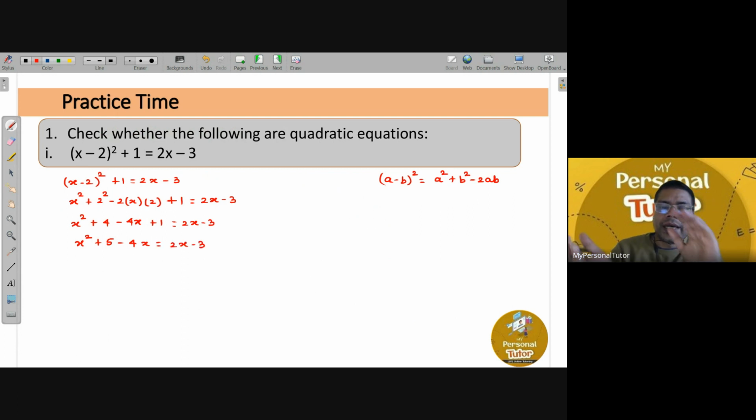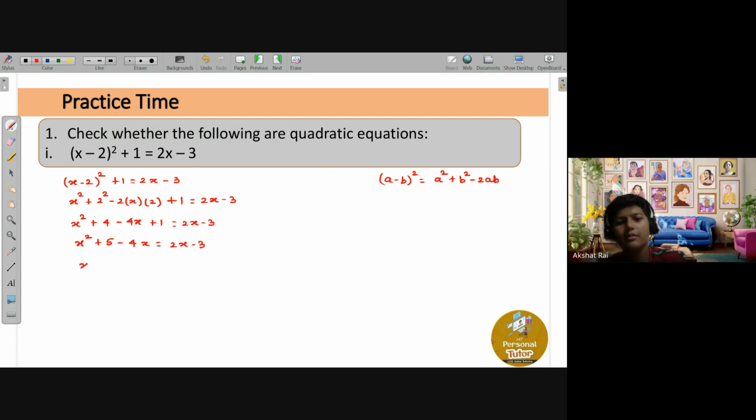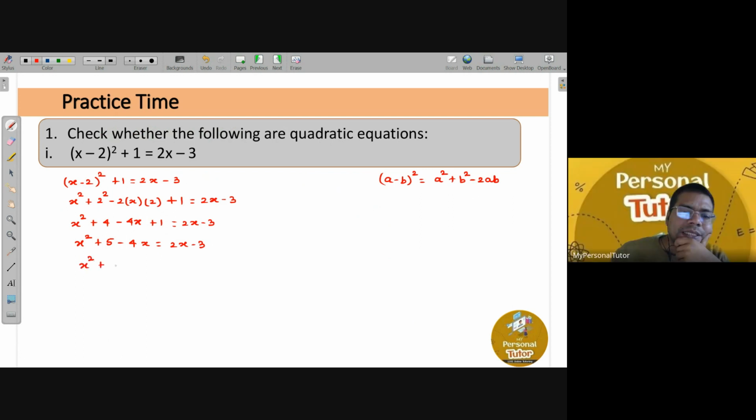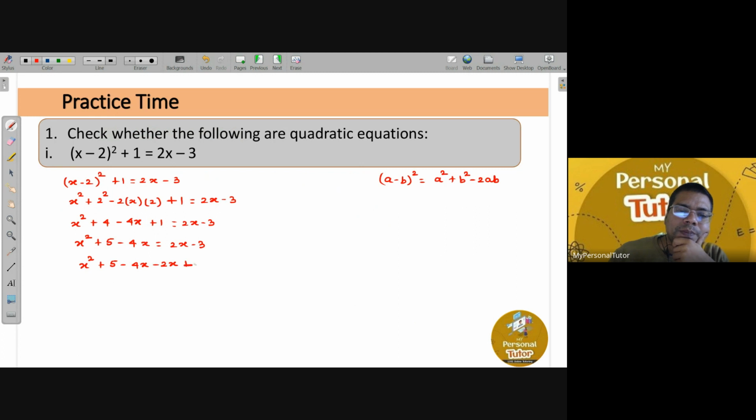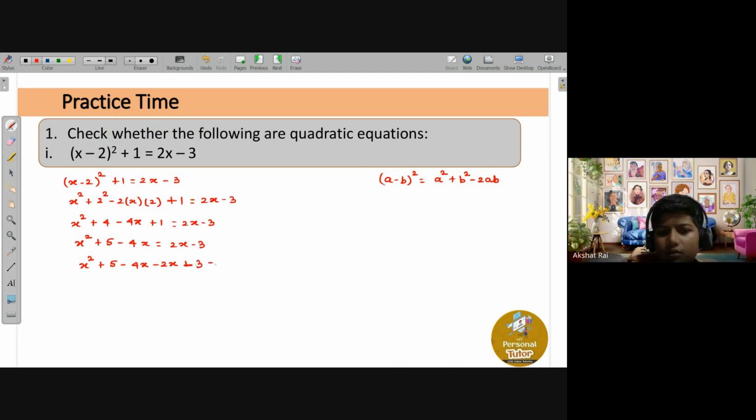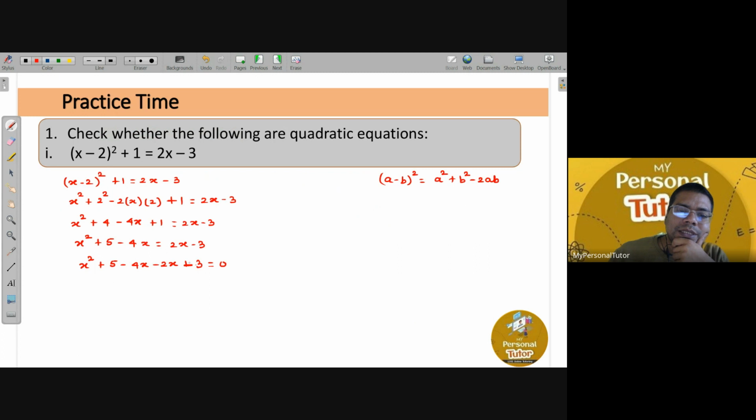But what I told, everything you bring on the left hand side. So what will you get? x square plus 5 minus 4x, and this plus 2x if you bring on the left hand side, that is minus 2x, and this minus 3 if you bring on the left hand side, that is plus 3, equals to 0. 0 remains as it is, nothing remains on the right, and that is the reason it is 0.